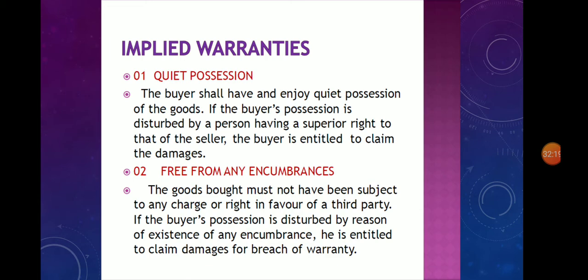What are the implied warranties? The first one is warranty of quiet possession. The buyer shall have and enjoy quiet possession of the goods. If the buyer's possession is disturbed by a person having a superior right to that of the seller, the buyer is entitled to claim damages.